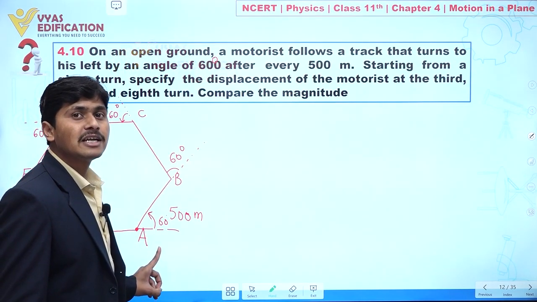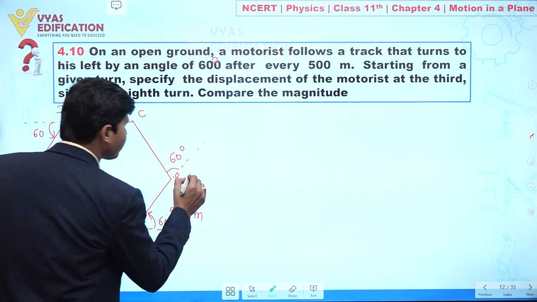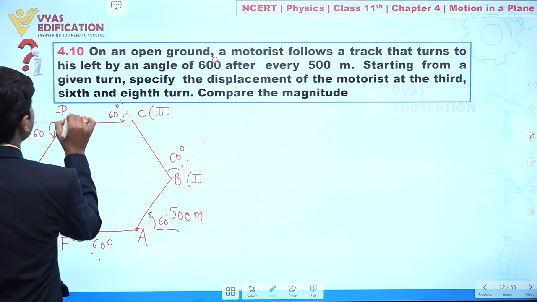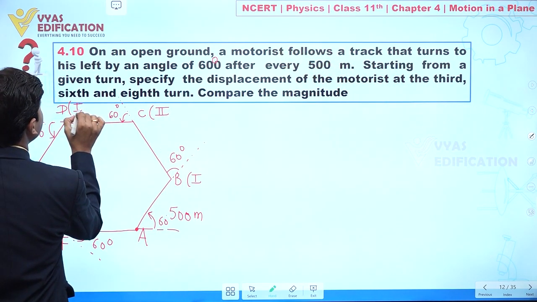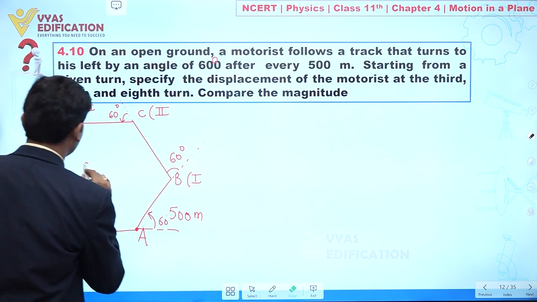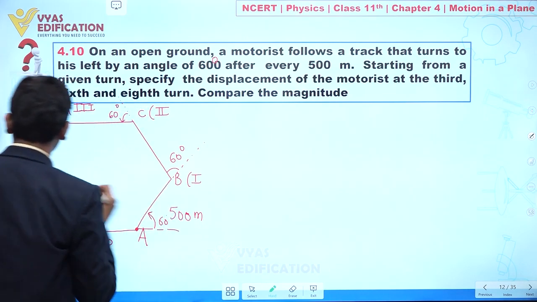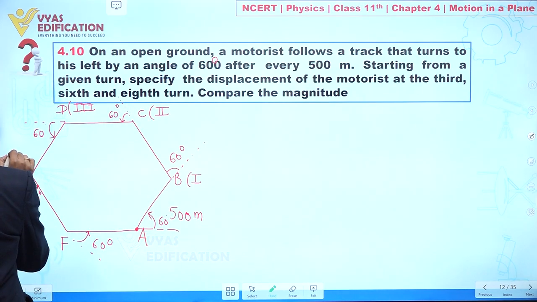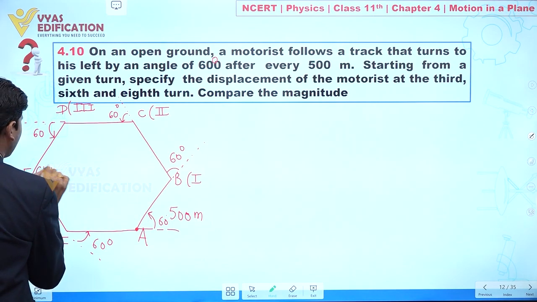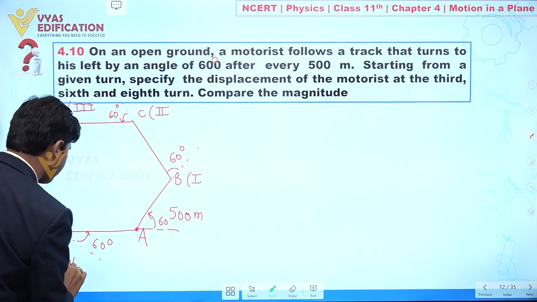Starting its journey from A, this is the first turn, this one is the second turn, this one we have the third turn. Then at E we have the fourth turn. Here we have the fifth turn.